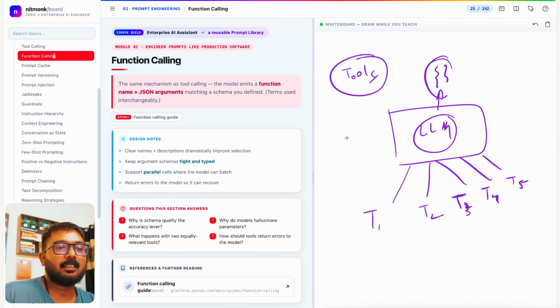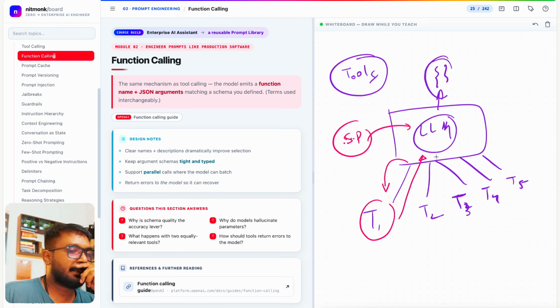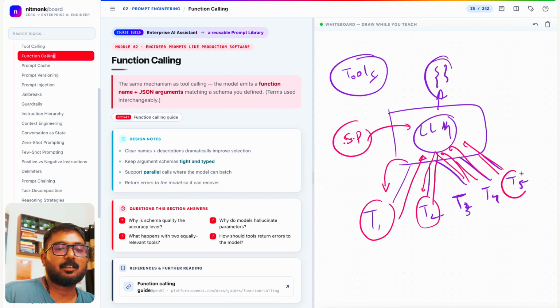Let's say you build a system prompt with an instruction in such a way that first T1 gets invoked and it returns the response to the LLM. Then T2 gets invoked, then returns the response, and then T3 gets invoked, and then T4, then T5, and as soon as they return the response, the next tool gets called. This is what sequential calling is. Sequential tool calling.